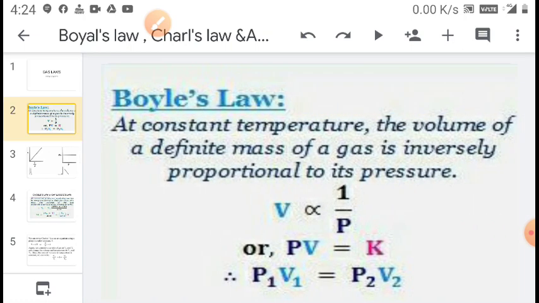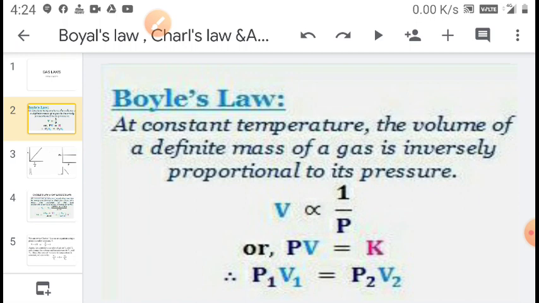The law was given by Robert Boyle on the basis of his experimental study of the variation of volume of a gas with the change of pressure at constant temperature. The law formulated by him states that the temperature remaining constant, the volume of a given mass of a gas is inversely proportional to its pressure. Mathematically, if V is the volume of a gas at pressure P, then V is inversely proportional to pressure.